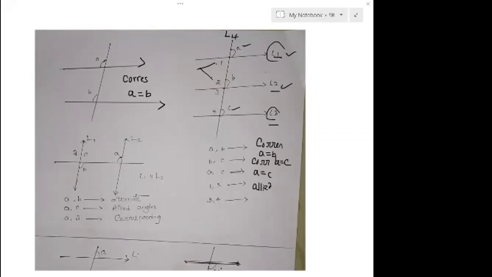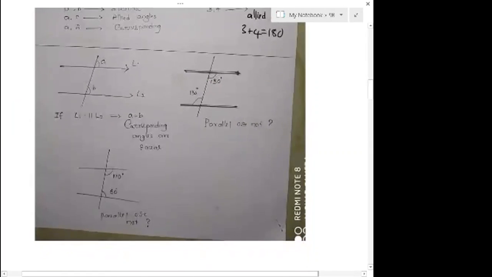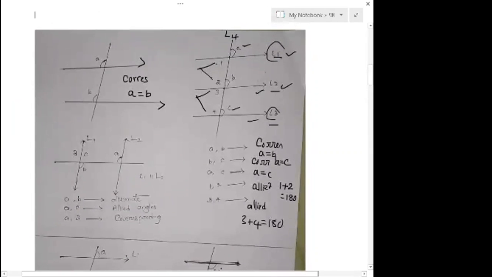So, 1 and 2 are allied angles. What is the sum of 1 and 2? It equals 180 degrees. The last one is 3 and 4. Here I'm considering L2 and L3. These two are again allied angles. So 3 plus 4 equals 180 degrees. Now observe this diagram.